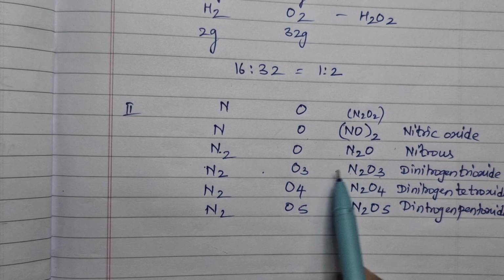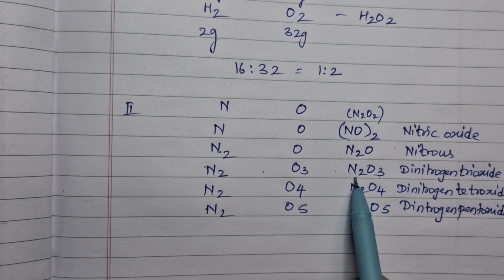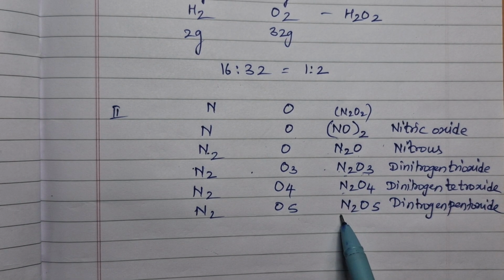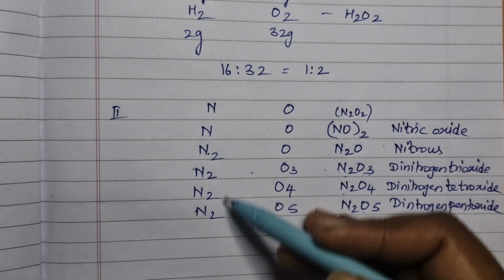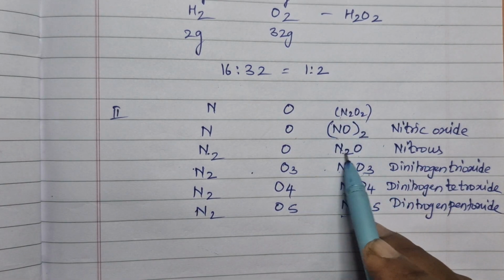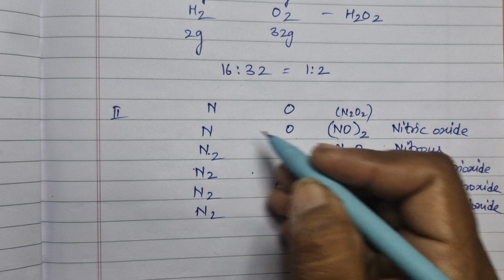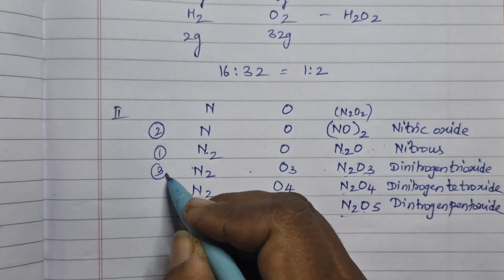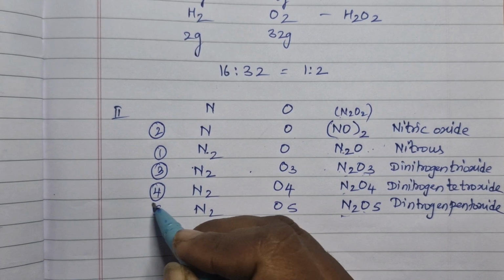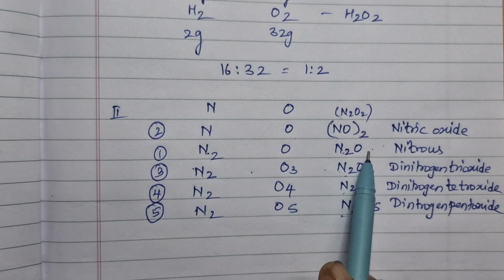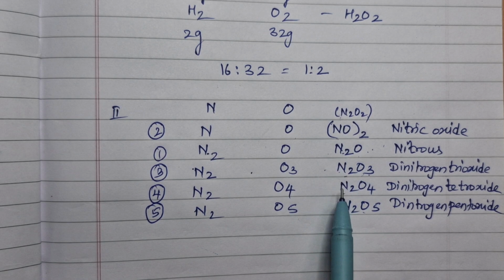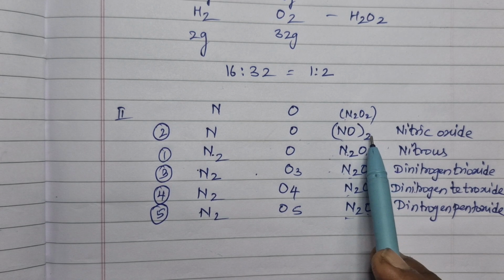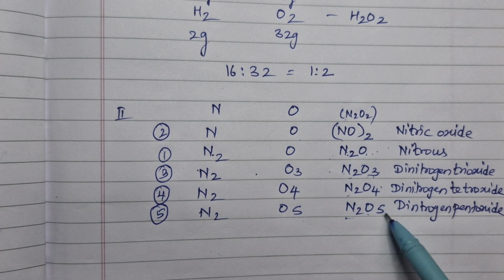N2O3 is dinitrogen trioxide, as you can see, two atoms of nitrogen. This is dinitrogen tetroxide and this is dinitrogen pentoxide. If you observe all this, this is N2O2, this is N2O. So let me keep it as the first one, second one, third, fourth and fifth. In the first one, N2O, the amount of nitrogen is fixed, N2, N2, N2, N2, here also N2. But in the first case, one atom of oxygen, second case, two atoms, third case, three atoms, 4, 5, simply.